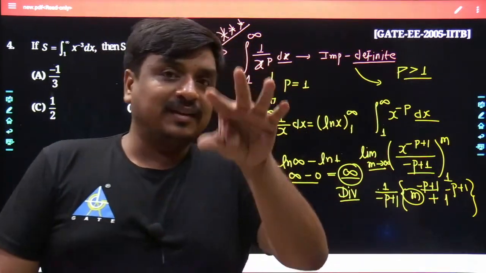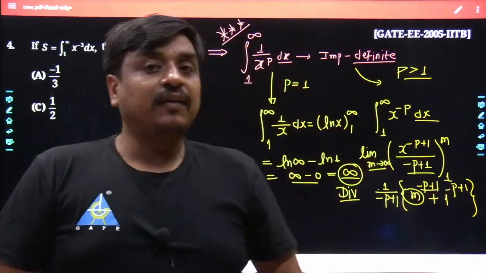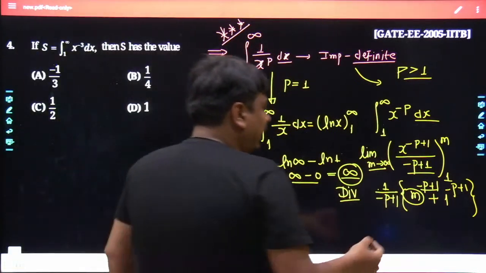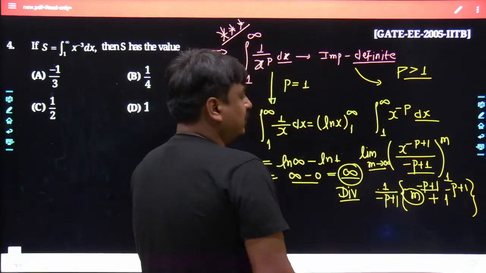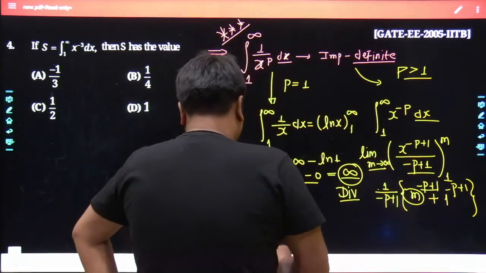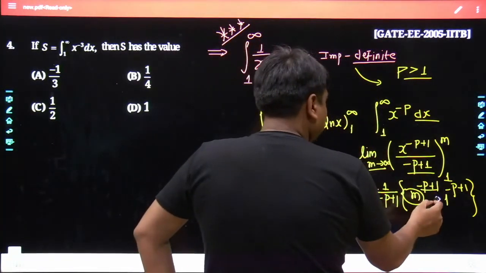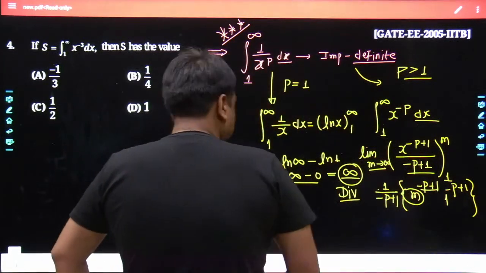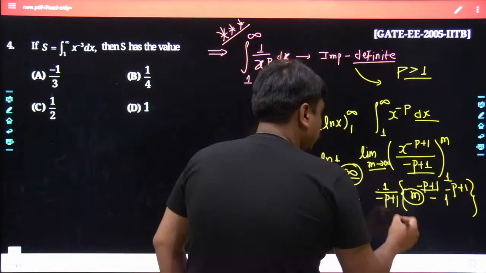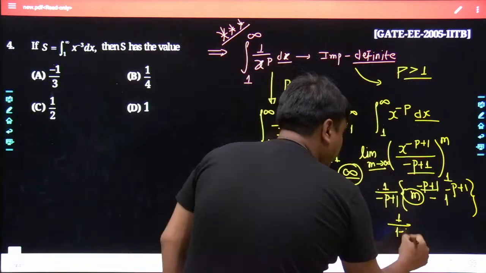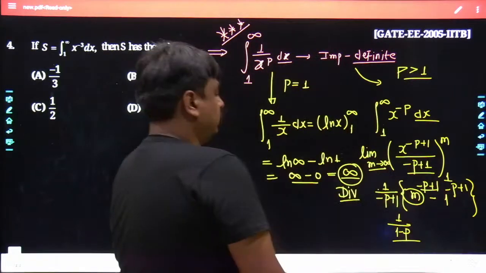Infinity to the power of minus can be written as 1 upon infinity, and 1 upon infinity becomes 0, and as this value becomes 0, you would be getting this as the perfect answer. Tell me what's that worth? It would be minus, no? The minus sign would get out. The result would be this.